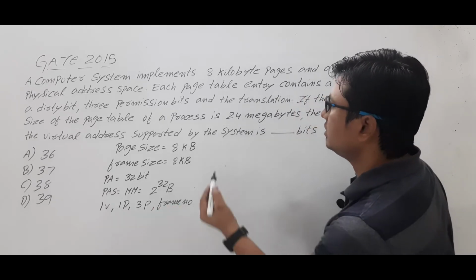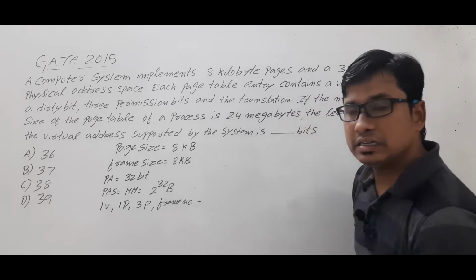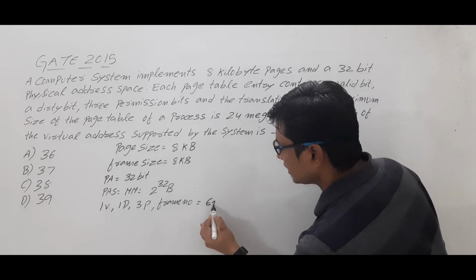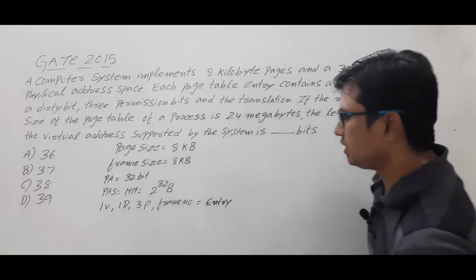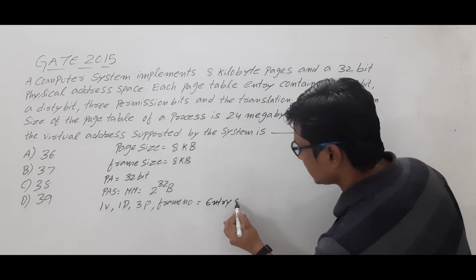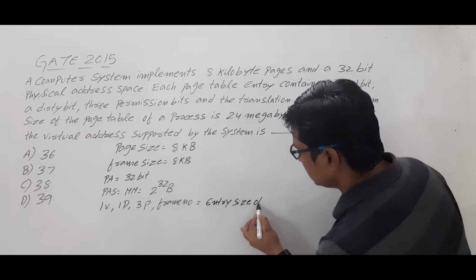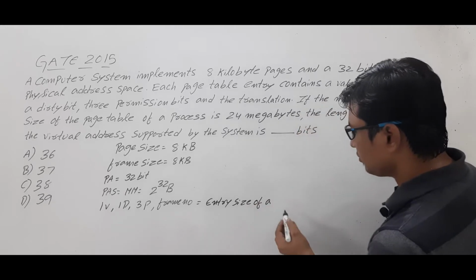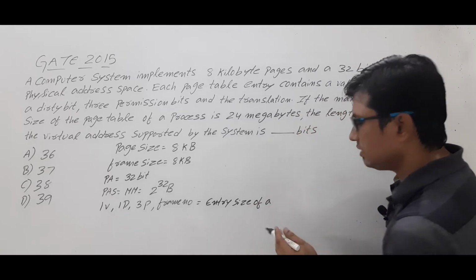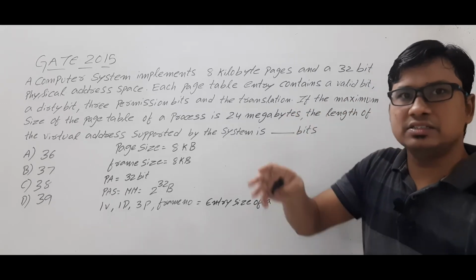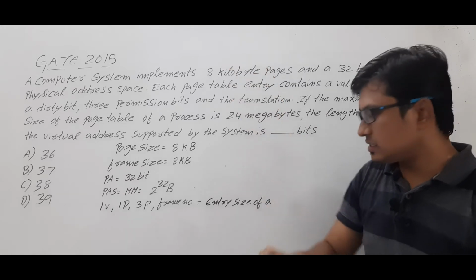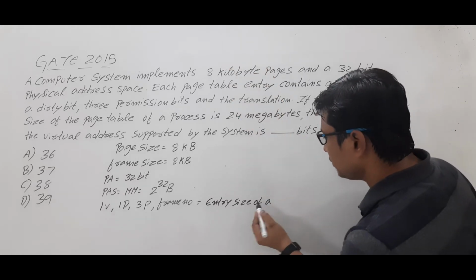That will be the size of an entry in a page table. Because page table will consist of several entries, and we are talking about the size of one entry.